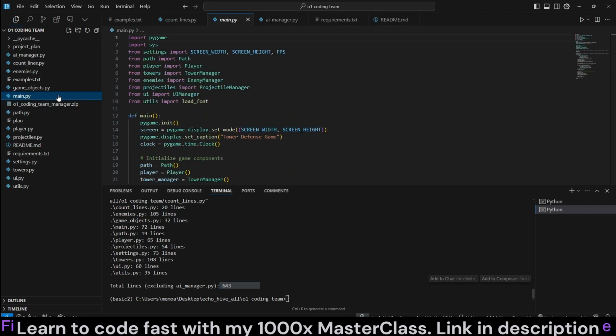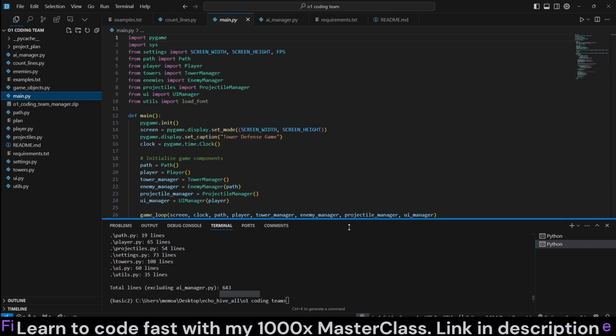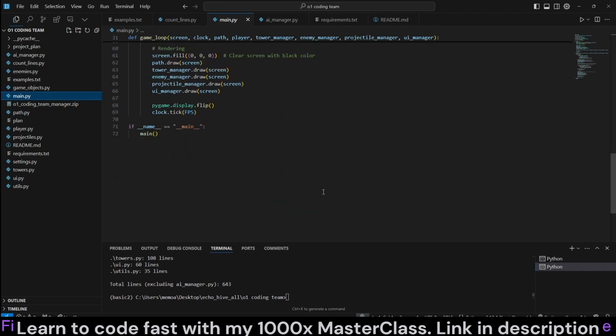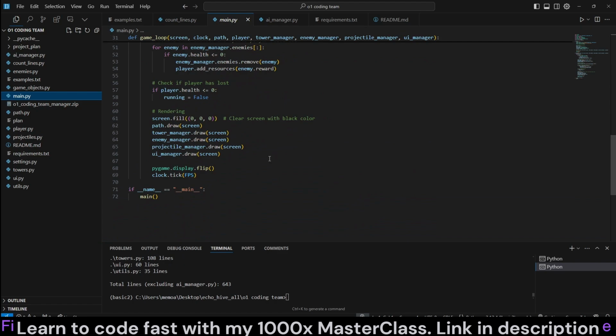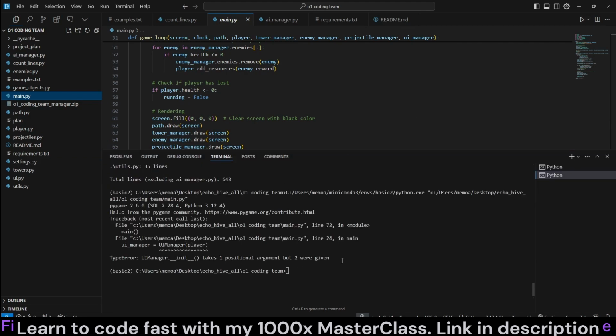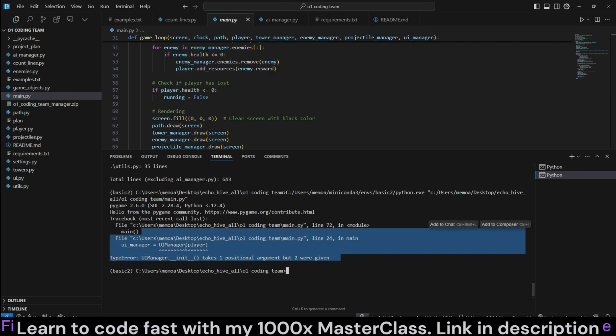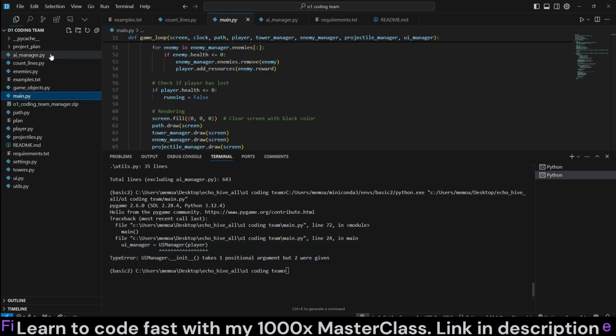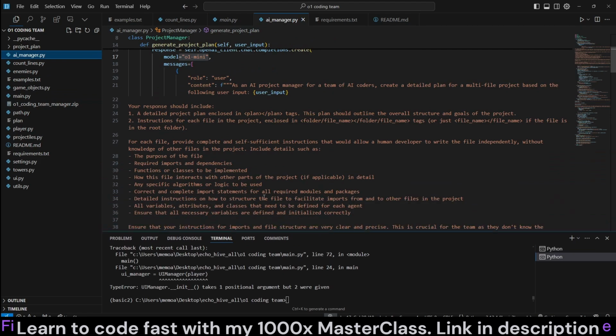And we can try to run it. Unfortunately, this is more of a proof of concept. And it still makes errors because each agent is dealing with a separate file. But we can try to run it. And actually, yeah, see, so it just makes mistakes. I believe the AI manager needs better instructions.